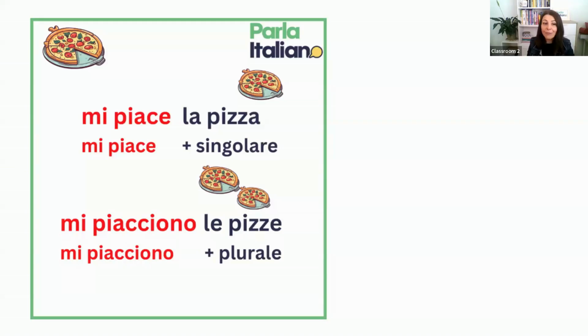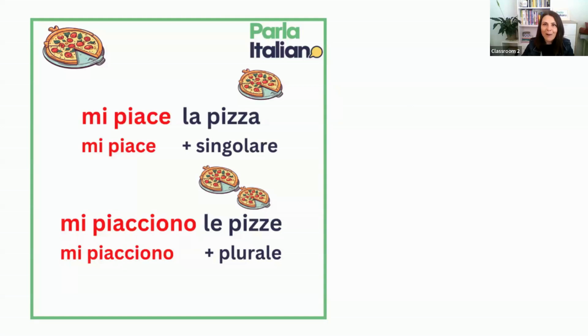Don't worry, because I have a very quick and simple rule for you. So let's have a look at this. In fact, the only thing you need to know is this. When you use mi piace, using piace, what follows has to be a singular noun. So if you're talking about la pizza, then you say mi piace la pizza. When you're talking about something plural, then you will use mi piacciono le pizze. So mi piace is always followed by a singular noun and mi piacciono always by a plural noun.